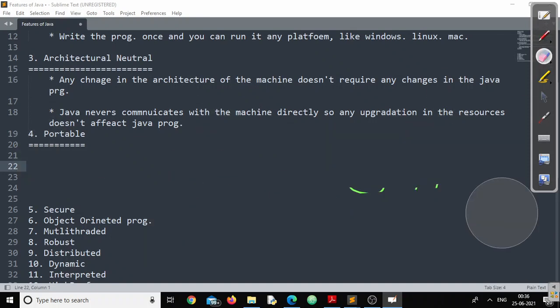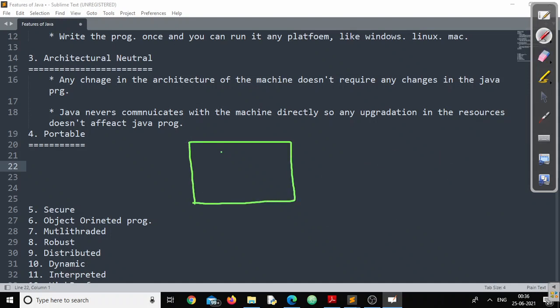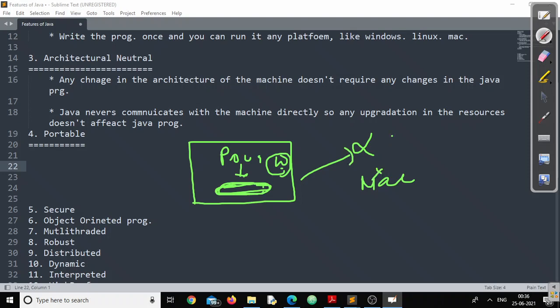In the same way, in the same context, suppose I have a machine. The program is written on that machine. I have compiled that program and generated bytecode for that program, right? Now I want to migrate this code from Windows to Linux, and from Windows to a Mac machine. I can happily take this code from here and execute it in Linux. I can take that code and execute it in Mac.